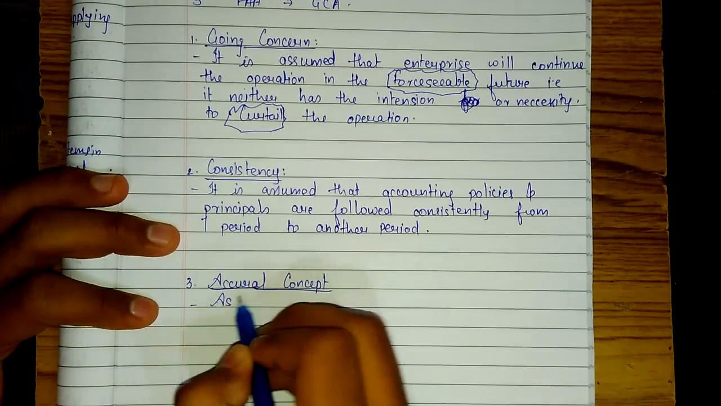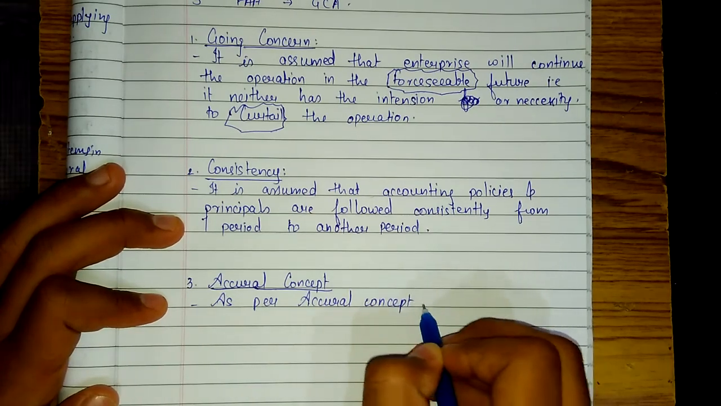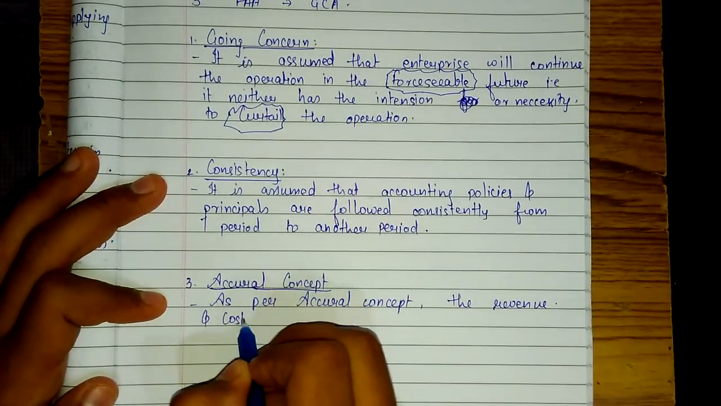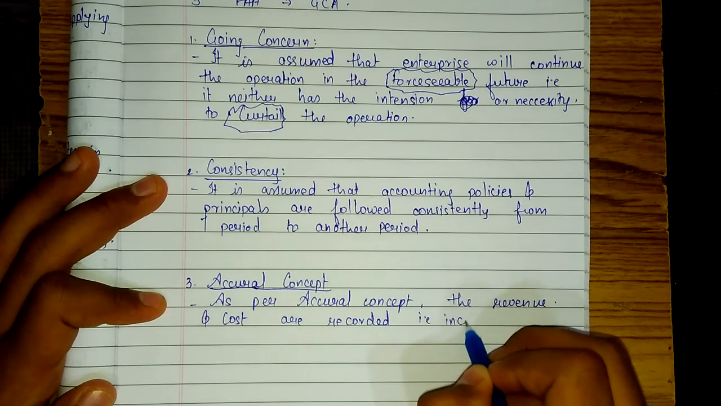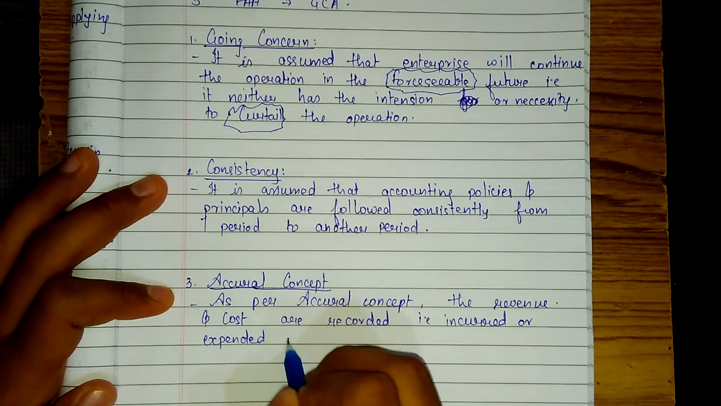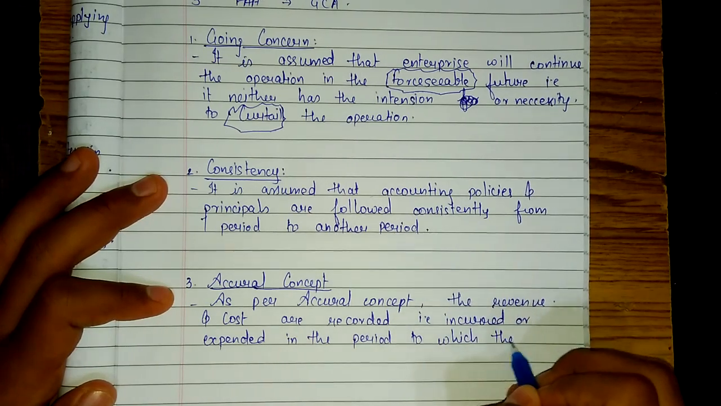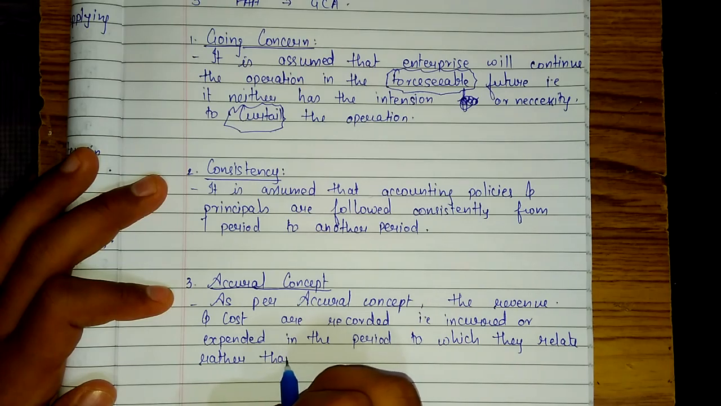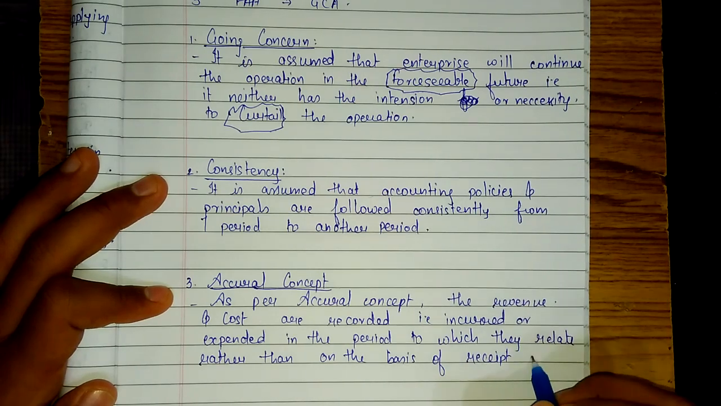I'll write the theory explanation. As per accrual concept, the revenue means receipt and cost means expenses are recorded, that is incurred or expended in the period to which they relate, rather than on the basis of receipt and payment.